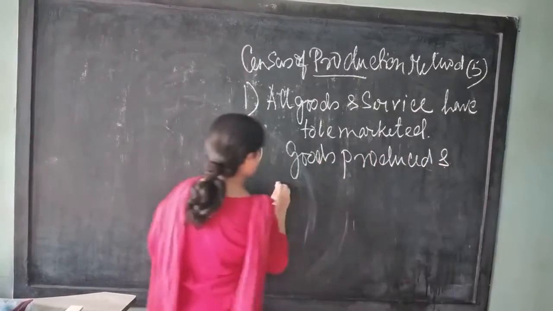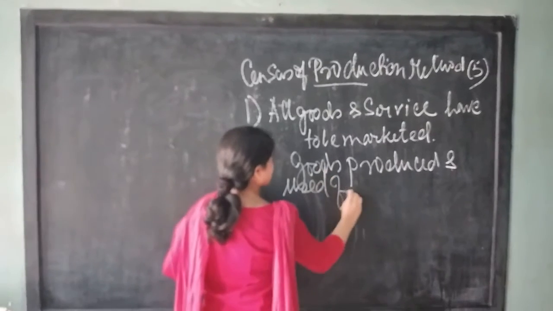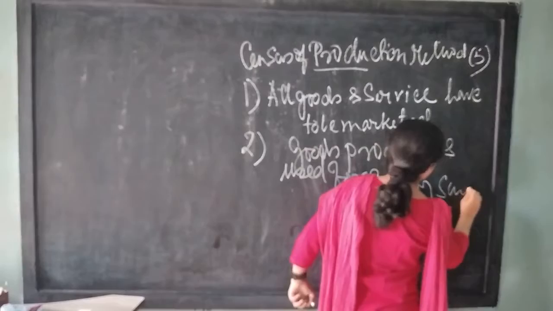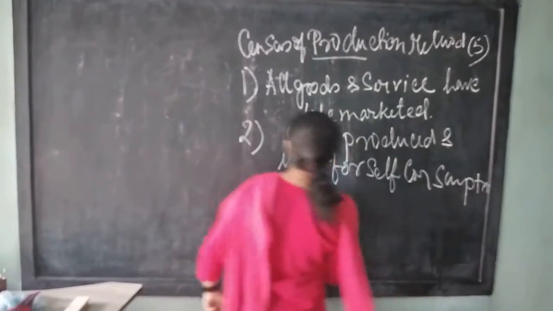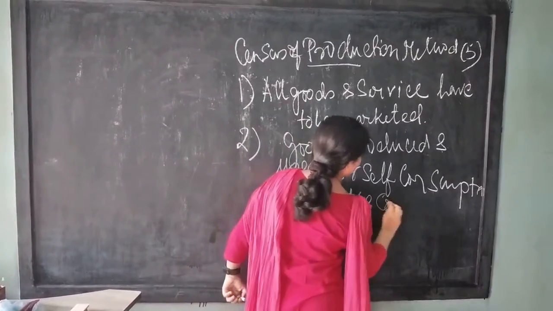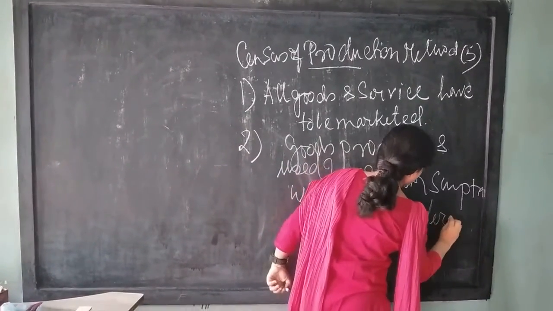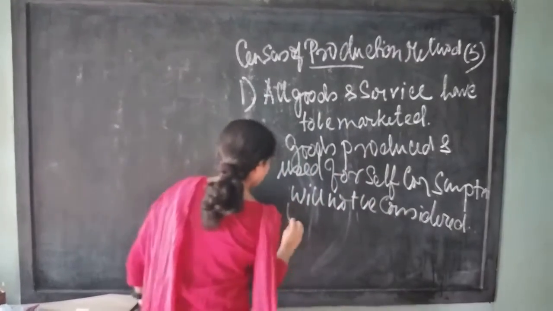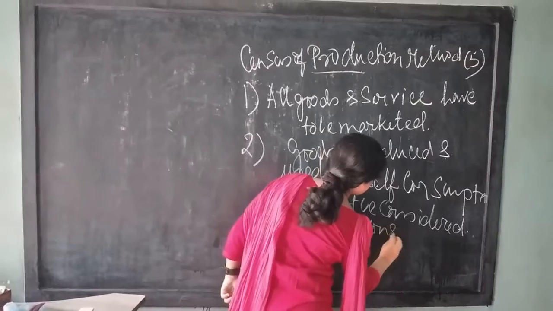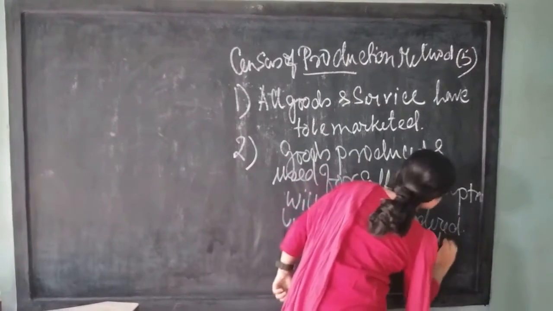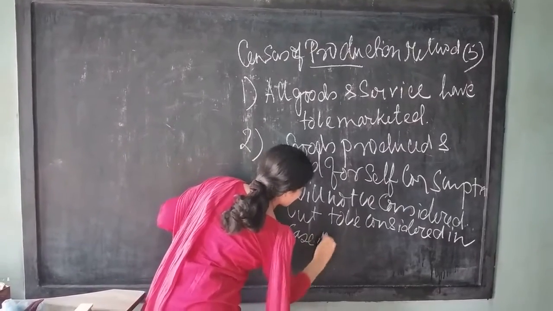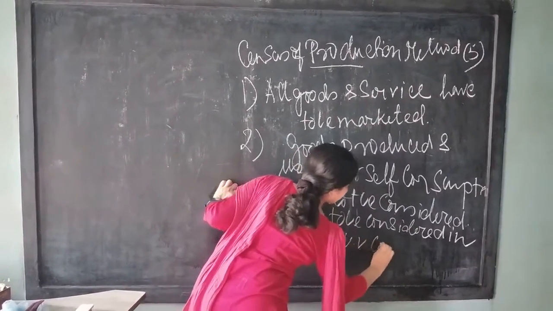Goods produced and used for self-consumption will not be considered, but to be considered in case of underdeveloped country.